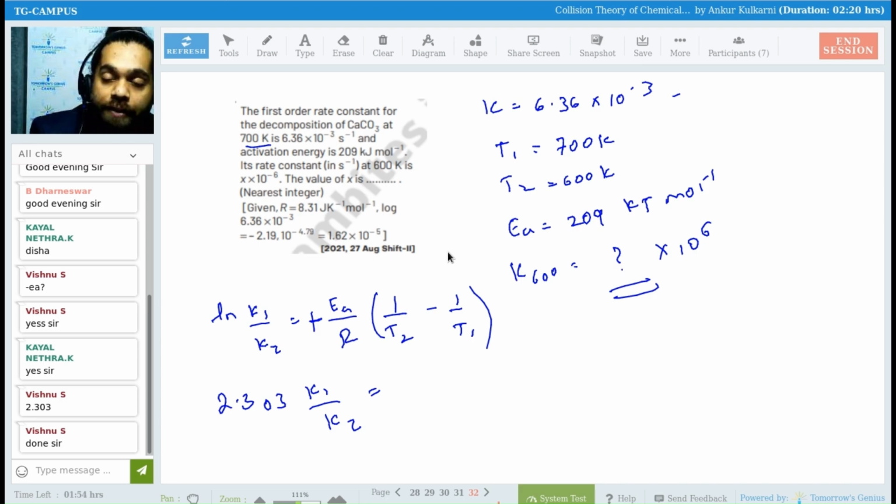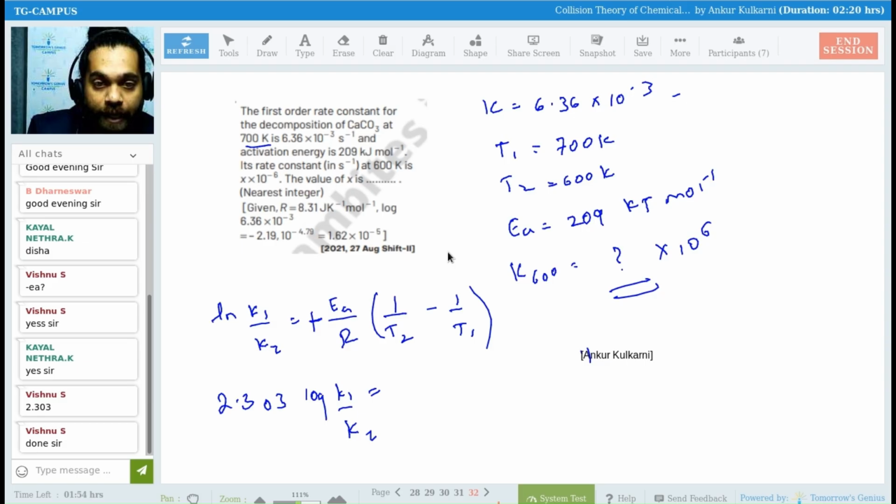Log. Yeah. Where will the log come? Vishwanath, where will the log come? K1 by K2. Right, so 2.303 log K1 by K2. Log K1 by K2 is equal to what, everyone? Log K1 by K2 is equal to EA by R into 1 over T2 minus T1.